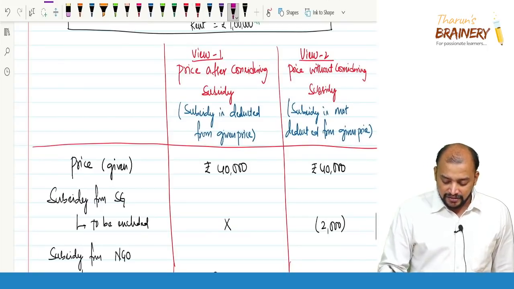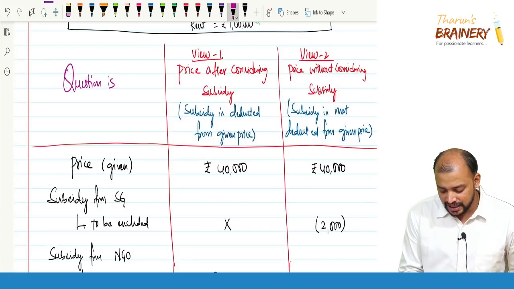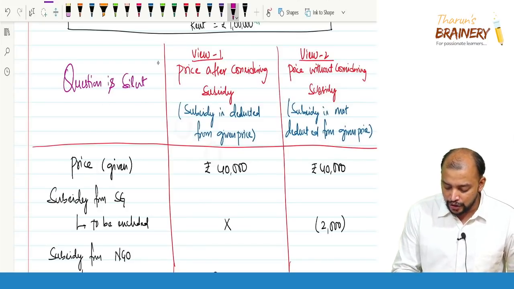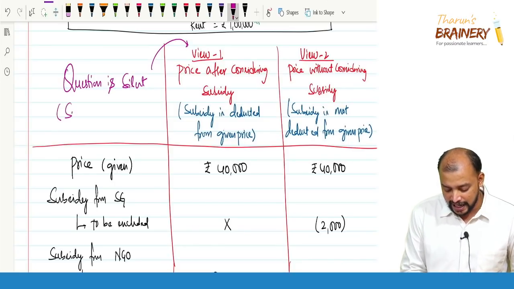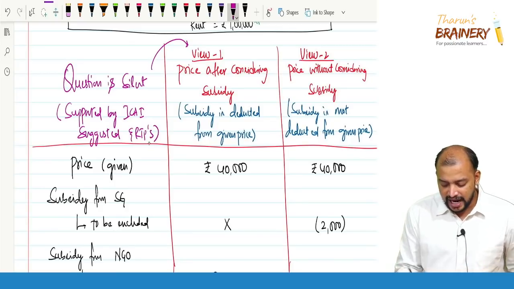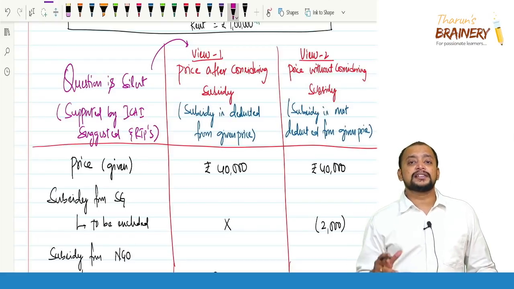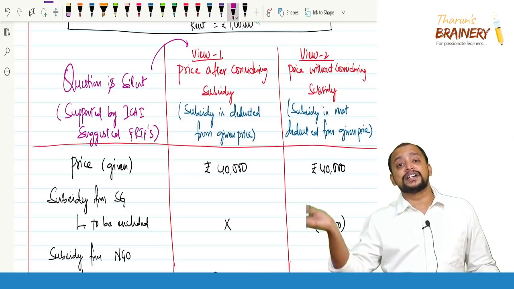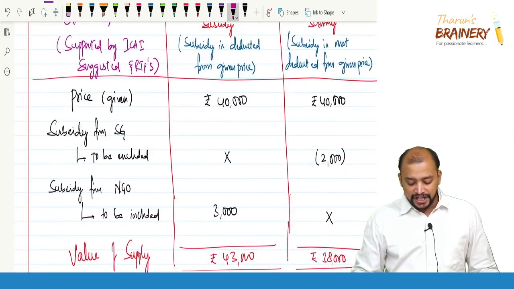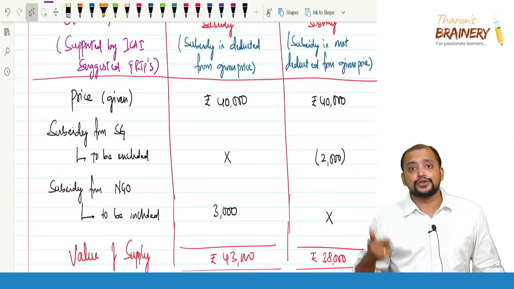If the question is silent, follow view 1. This is supported by ICAI suggested answers and RTPs. They have taken view 1 only every time. So whenever the question is silent, it is considered as price after considering subsidy, which means that subsidy is already deducted from the given price. If it is to be deducted, already it is deducted, leave it. If it is to be included in the given price, it is excluded, so you need to add.